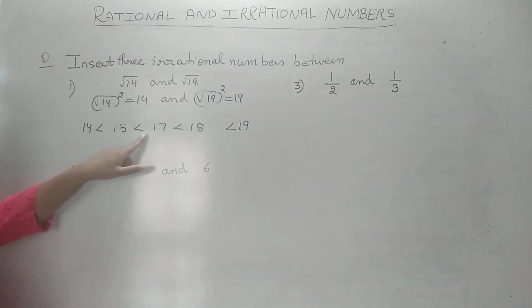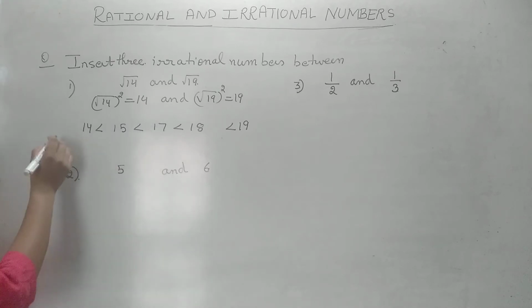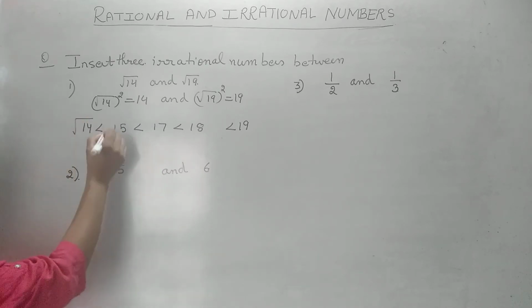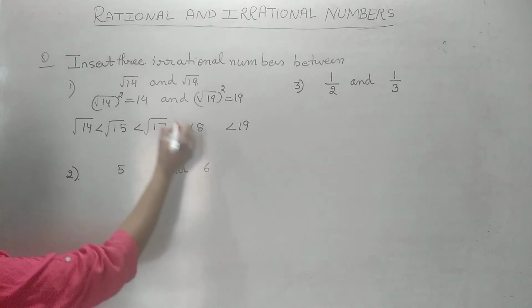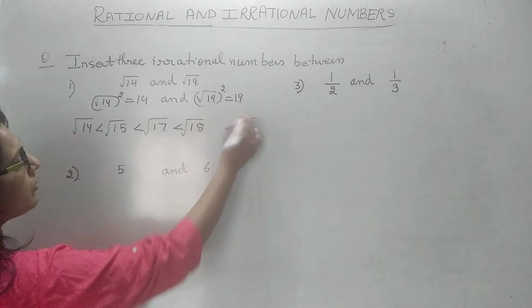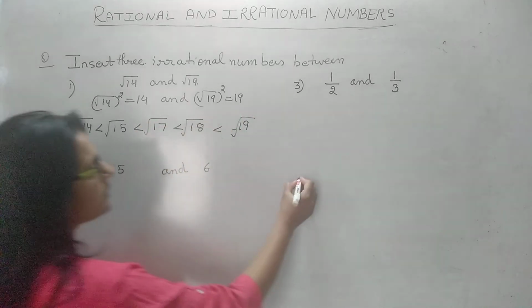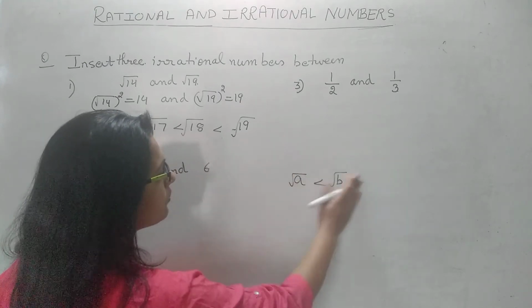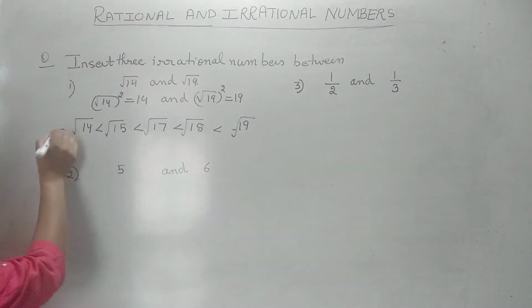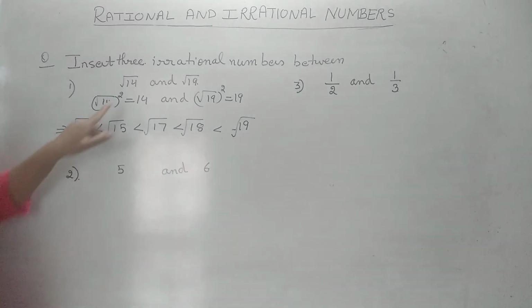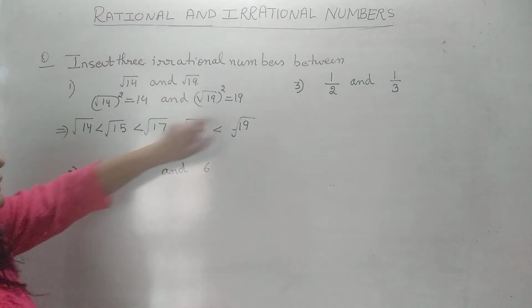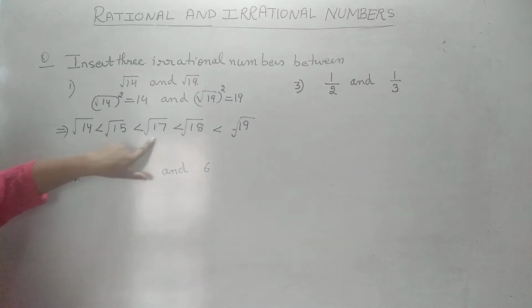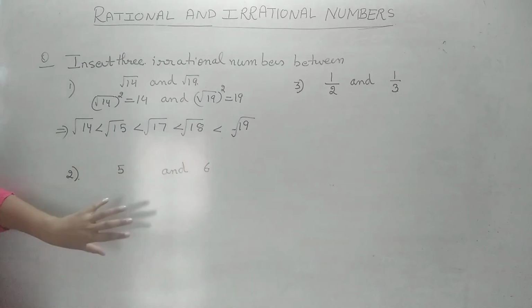Why we have not written 16 here? Because 16 is a perfect square. This is written. Now take the square root on all these numbers. Now see here, if a is smaller than b then its square root will also be smaller. So hence I have written this in one step only. First we have to square them, then we write the numbers between them which are not perfect square.